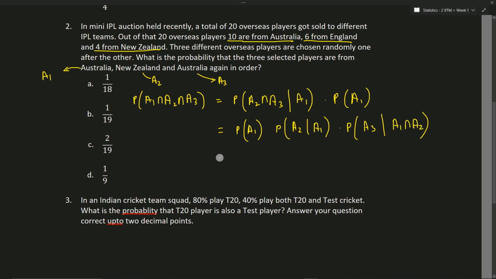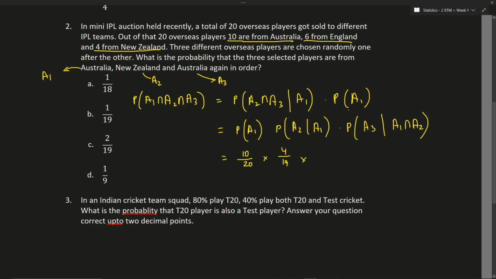What is the probability of A1? The first player is chosen from Australia. From Australia we have 10 players, so this will be 10 divided by 20, into the probability of A2. The second player is chosen from New Zealand, given that A1 has already occurred. So the available number of players is now 19. We are selecting a New Zealand player, so from New Zealand we have 4 by 19. Into the probability of A3 occurring given that A1 and A2 are already done.